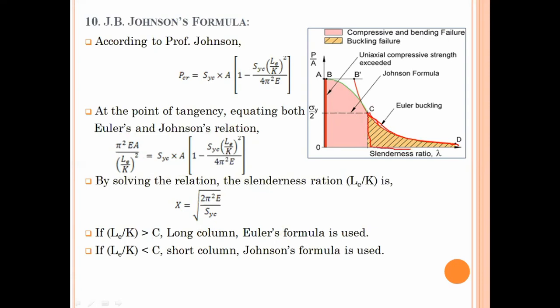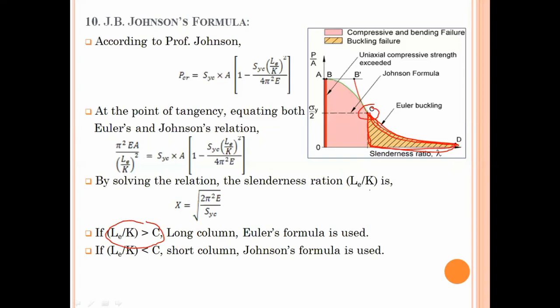That clearly means that within this region Euler's theory can be applicable, because here LE upon K is greater than C. Above and through this point or region, Euler's theory is easily applicable, and this region represents a slenderness ratio greater than C.